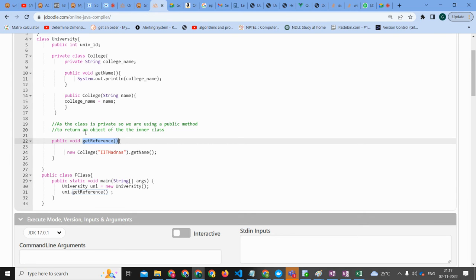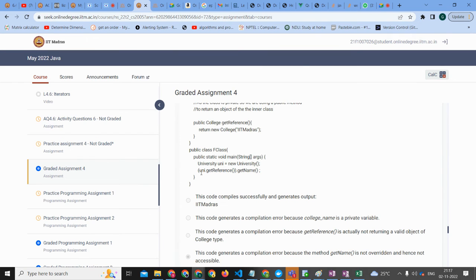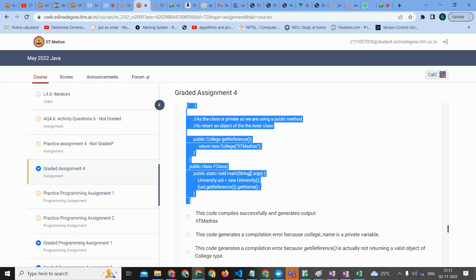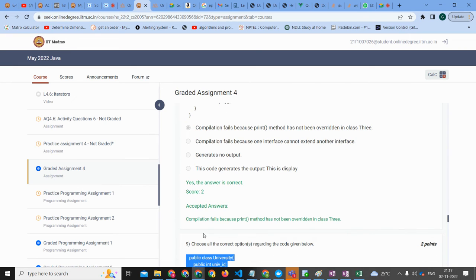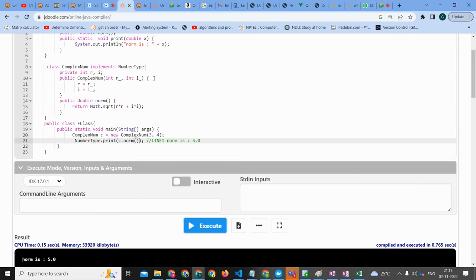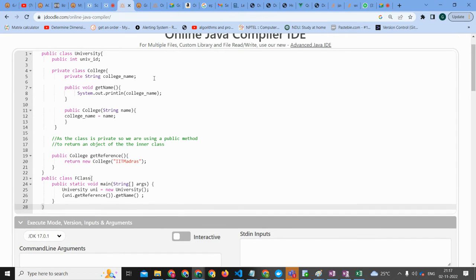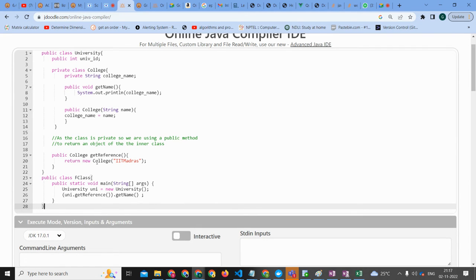Let me reset the question as it was. So this is how it was. What did we do? We took out the return, made it void, called the get name method, and removed this.